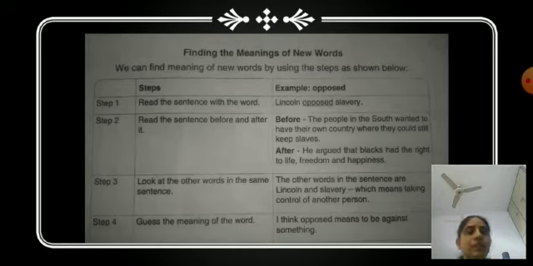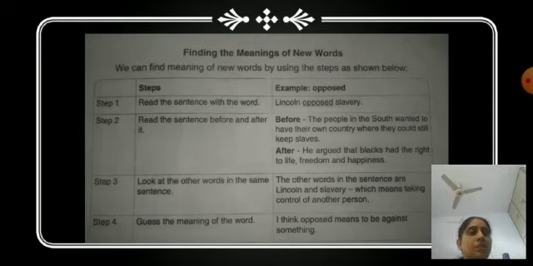The sentence before it is: The people in the South wanted to have their own country where they could still keep slaves. And after, he argued that blacks had the right to life, freedom and happiness. This is the after sentence.